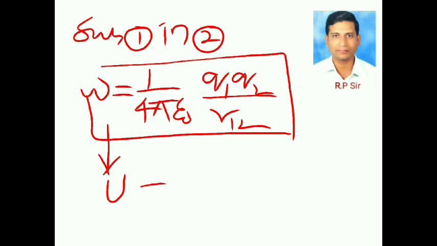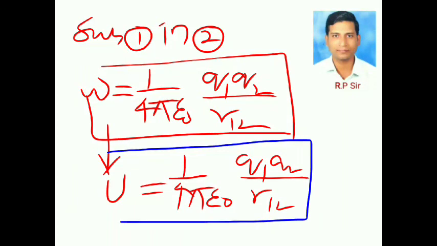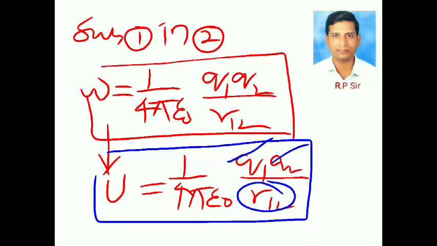Therefore, potential energy U is equal to 1 by 4 pi epsilon naught Q1 Q2 by R12. This is the potential energy of the system of 2-point charges, and the potential energy of the system depends only on charges and the distance between them.